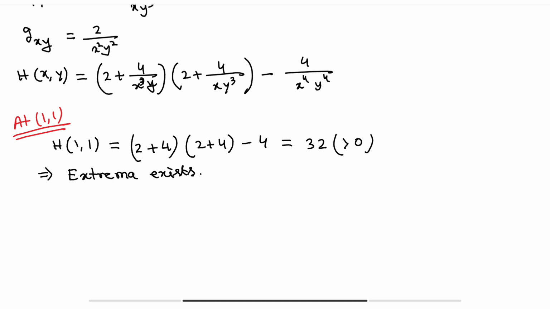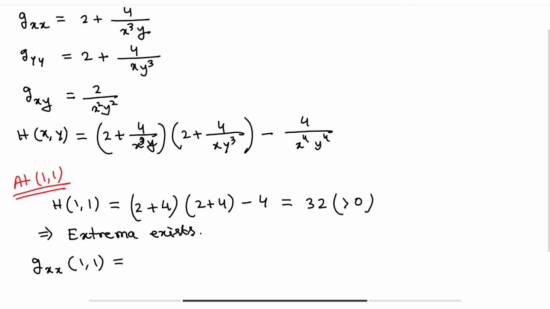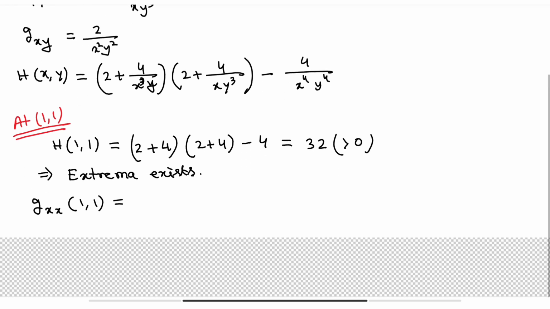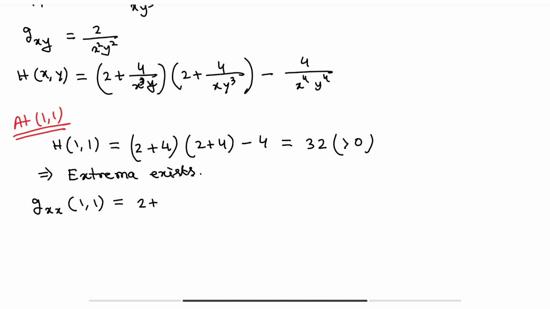Okay, now find out gxx at 1 comma 1. What is gxx? 2 plus 4 by x cube y, so at 1 comma 1 that will be 2 plus 4, equal to 6, again positive, so you will get the minimum value.